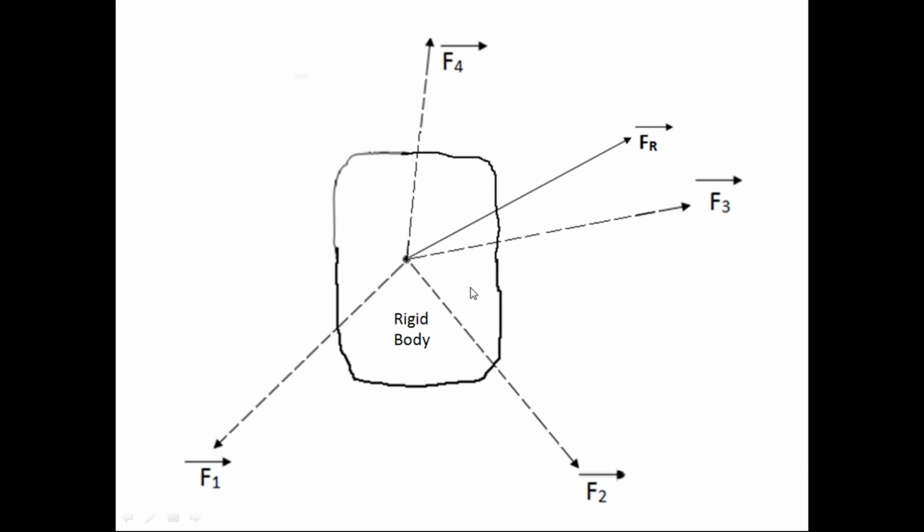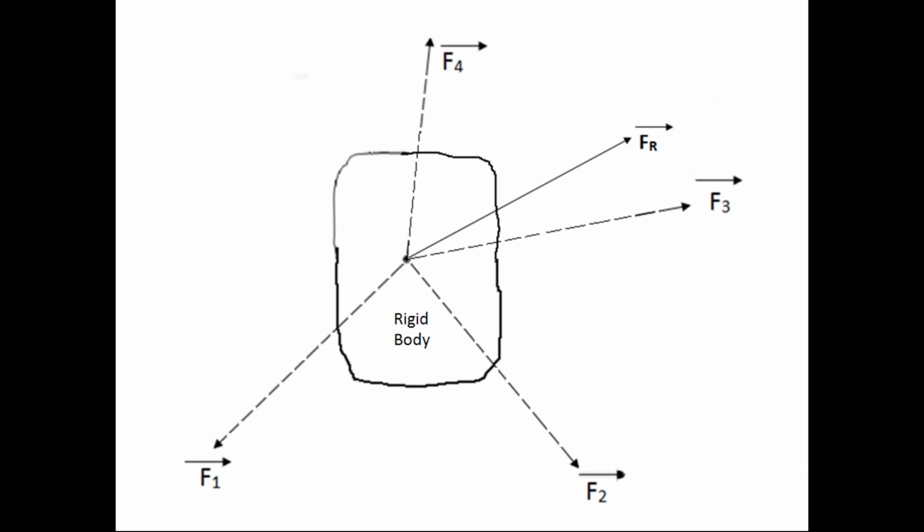Then we call this one force FR bar the resultant force of F1 bar, F2 bar, F3 bar and F4 bar. I will tell you later how to convert a number of forces into one force. We have the procedure, I will tell you later.